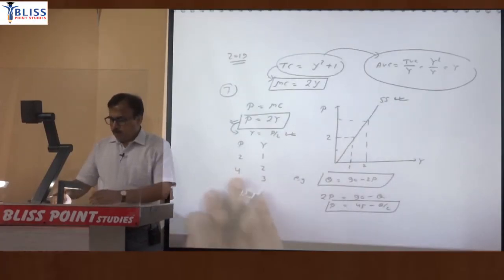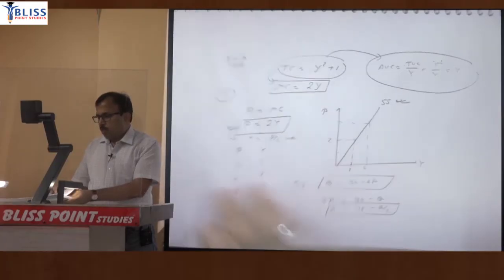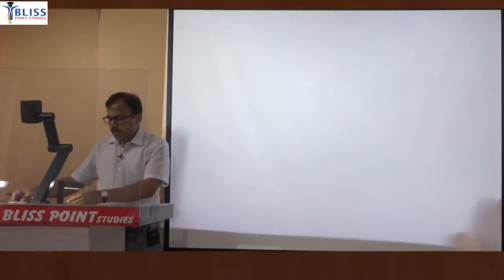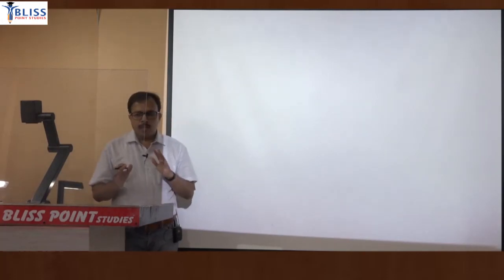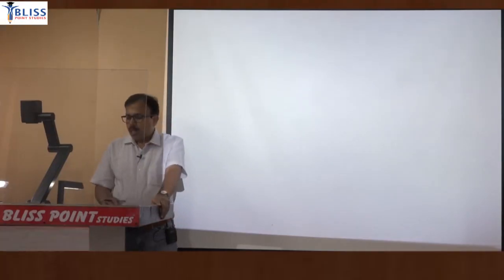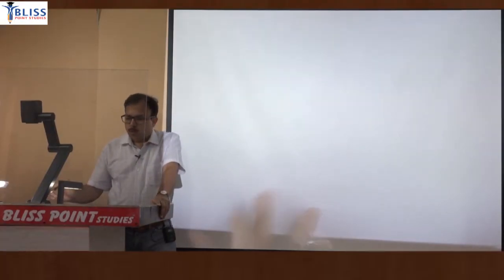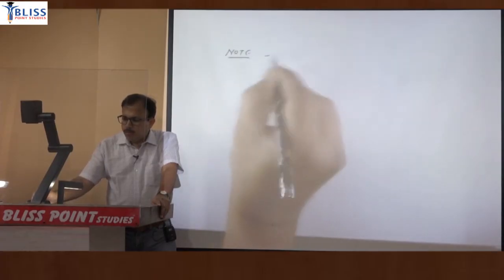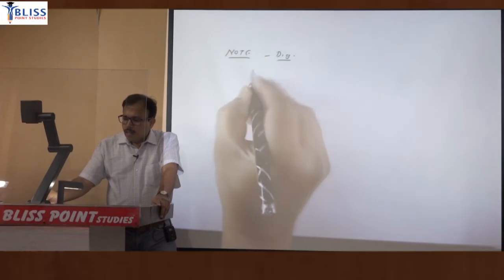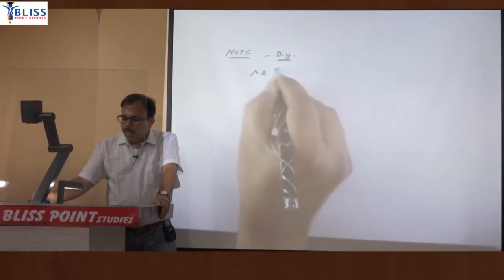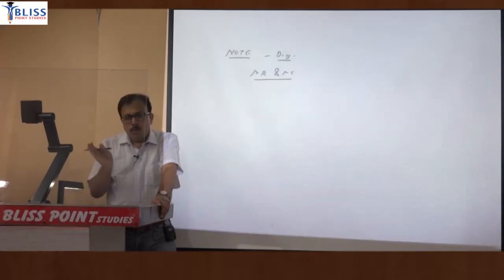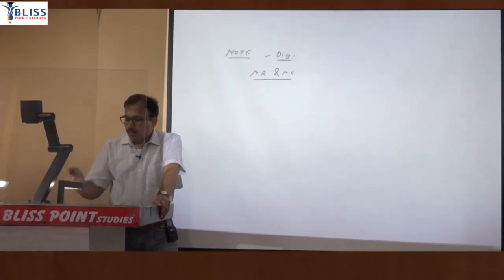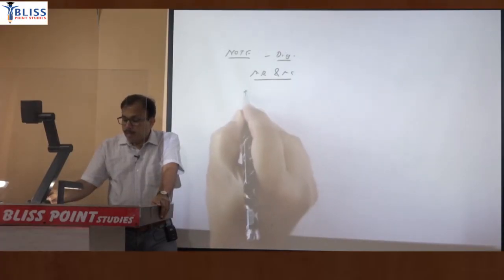ये डायग्राम आप जब कभी ड्रॉ करते हैं, from today's class we just know that the profit maximizing condition is MR equal to MC, and we can identify profit from the two approaches. One is the total revenue total cost approach, the other is the marginal revenue marginal cost approach. So just draw a separate diagram in your note. If you are using MR and MC, ठीक है, we have drawn the diagram for TR and TC. If you are drawing it with the MR and MC approach,